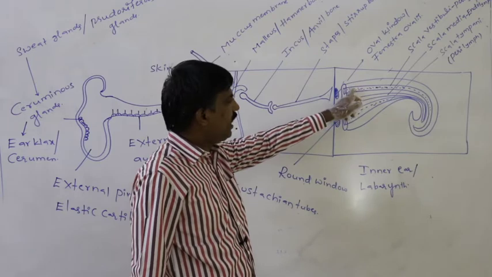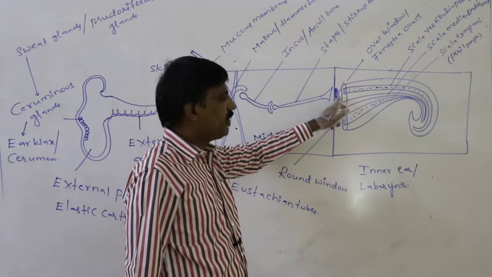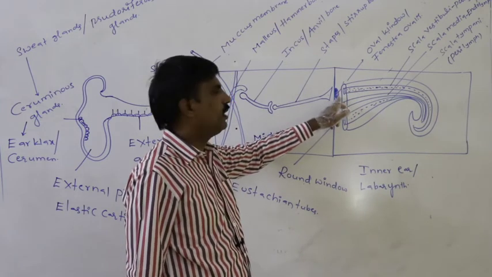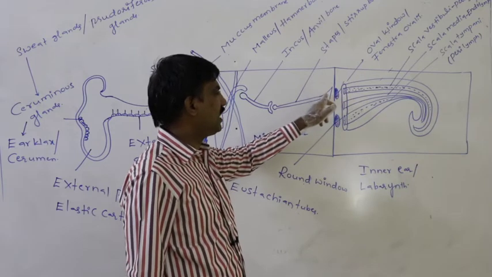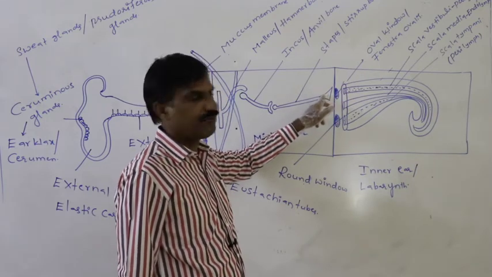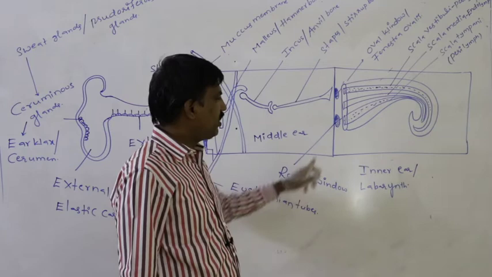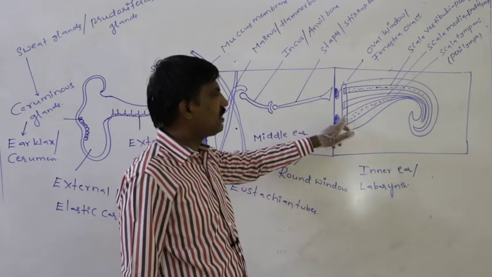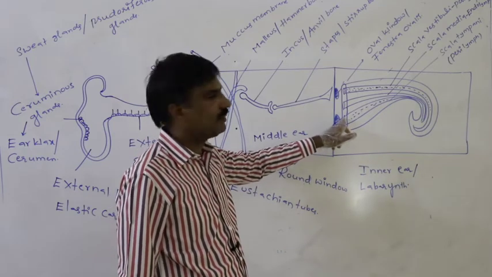Scala vestibuli is connected to the oval window innerly. Outerly, the oval window is connected with the stapes bone. Similarly, the round window is connected to scala tympani.